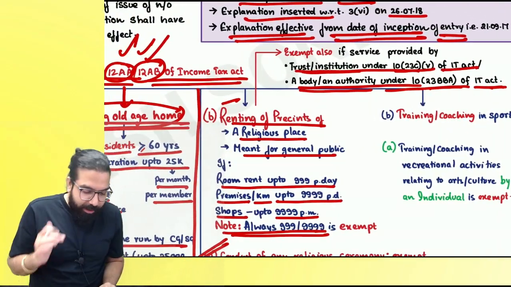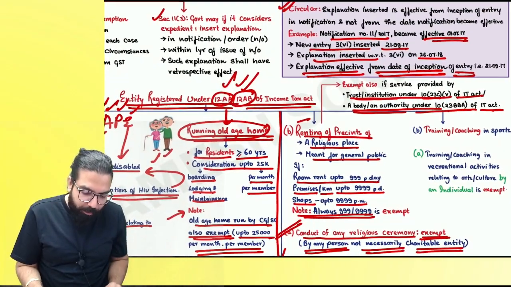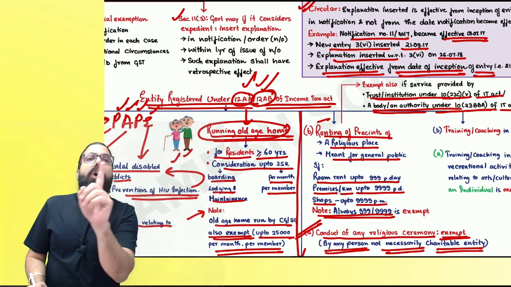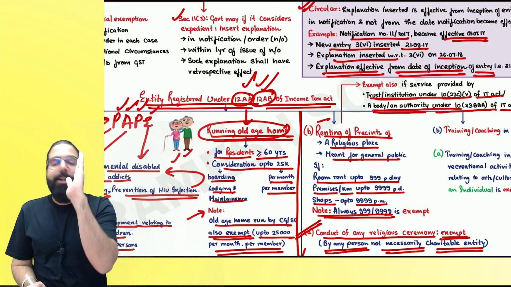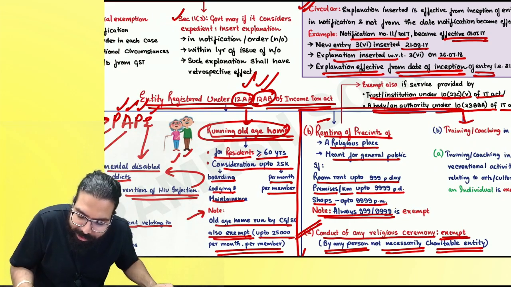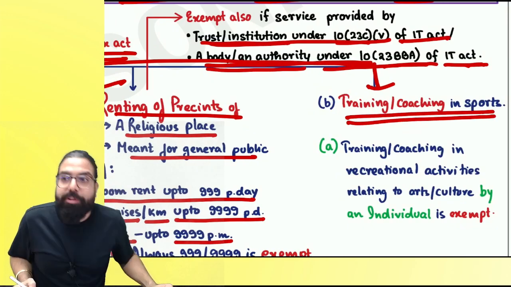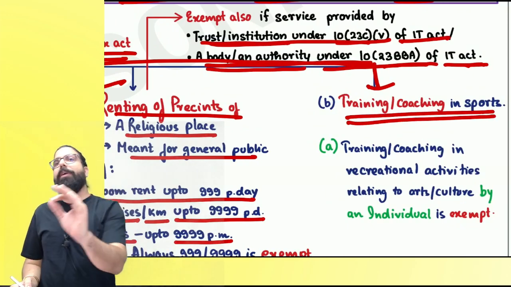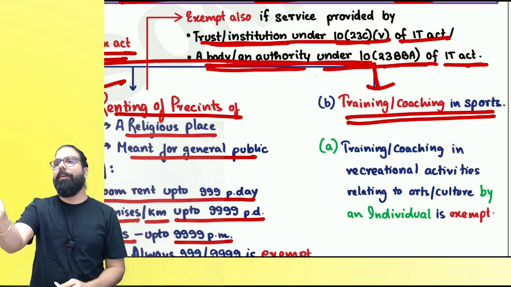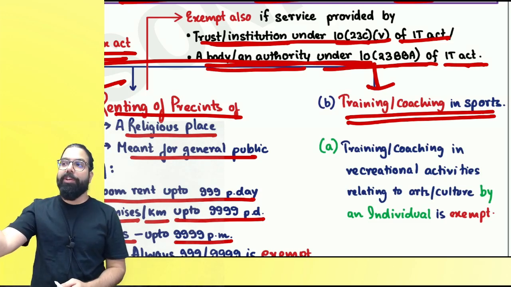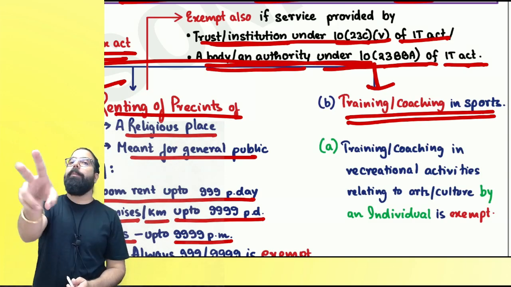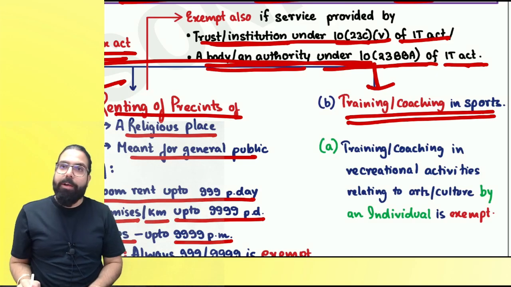Now, everyone, listen to me very carefully. This is a part of the amendment which I'll talk about. If there's an entity registered under 12AA or 12AB, and it is giving training or coaching in sports, then it shall be exempt. Now, tell me one thing. If I started giving training or coaching in sports, will it be exempt? No. Training or coaching in sports is exempted only if given by an entity registered under 12AA or AB. Can I go ahead, everyone?